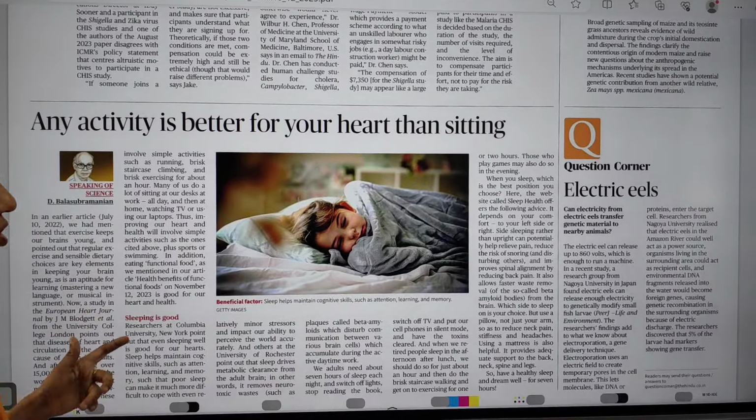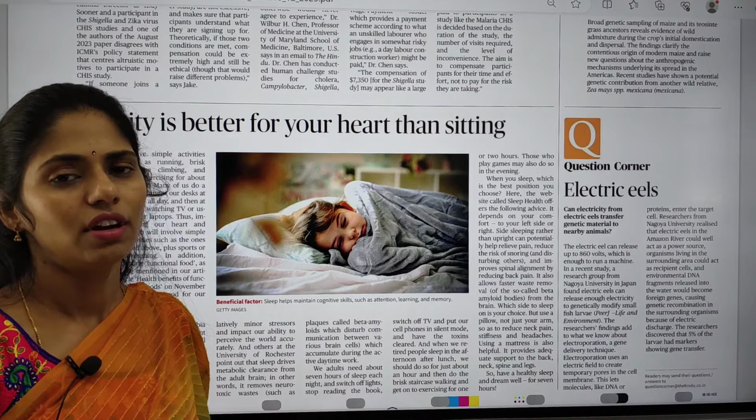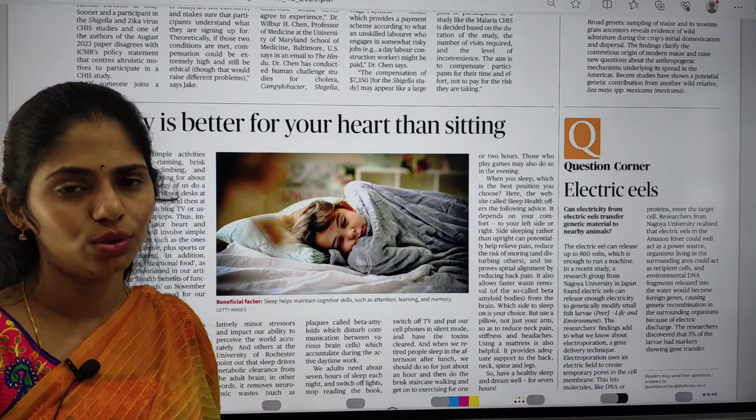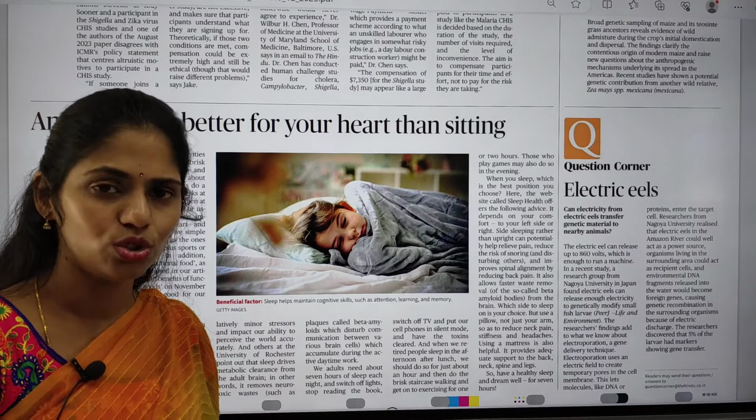And that's it. Most of the articles are not much relevant from our UPSC point of view in The Hindu. So these are the very important articles that appeared in today's Hindu newspaper.